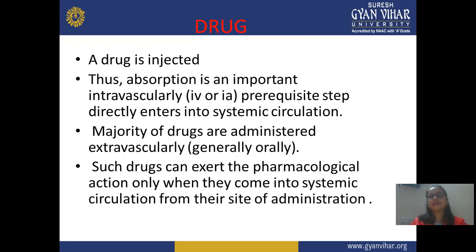First is the definition of a drug, or what is a drug. A drug is administered by intravascular route or maybe extravascular route, and absorption is an important prerequisite step before it enters the systemic circulation. You may administer by intravascular route or extravascular route. If you use a parenteral route like the intravascular route, then your drug reaches the systemic circulation directly. It doesn't show any first pass metabolism or first pass effect.